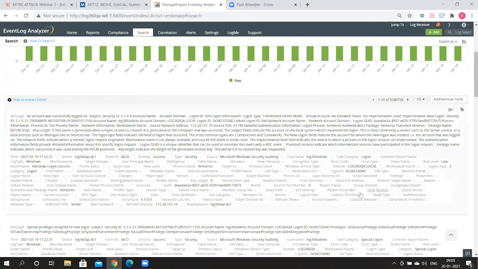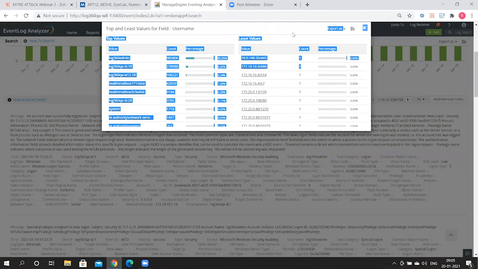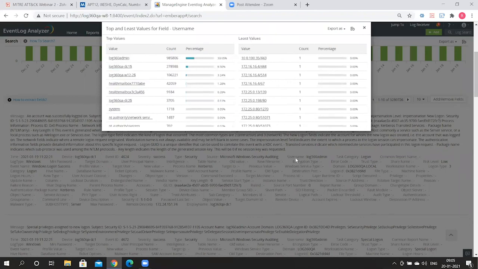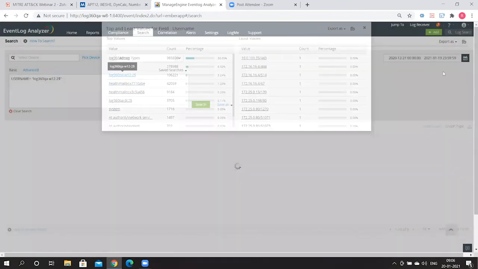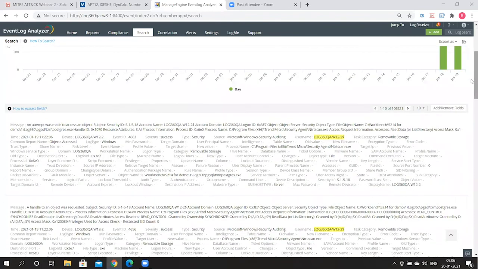And once this comes up, you can keep drilling down. For example, you can use the Elasticsearch option, and you can keep drilling down into whatever fields of interest. So here, I've just clicked on username, and here are all the usernames that have led to this particular log. And this way you can keep drilling down. Let's say that you are interested in the actions of this particular user. You can keep drilling down. Just take a look. This is how the Elasticsearch works.